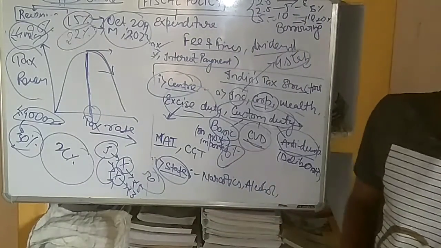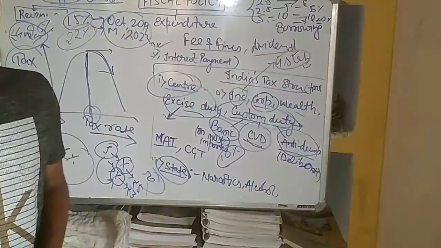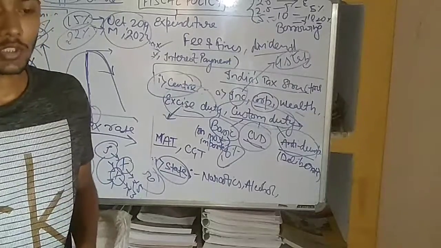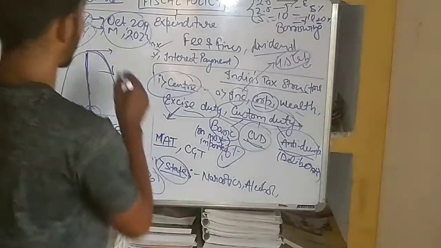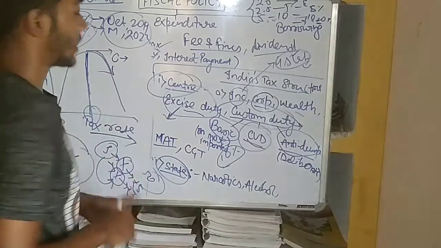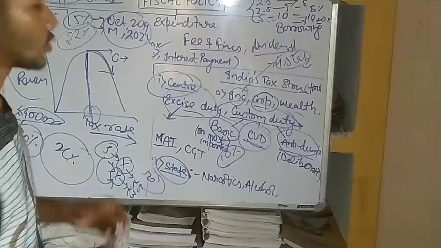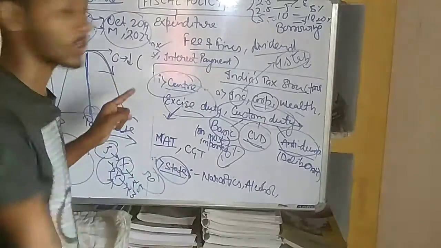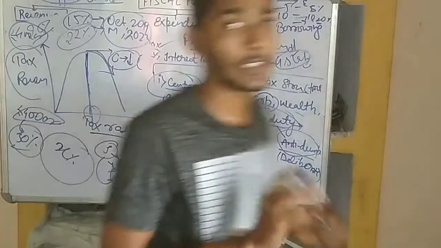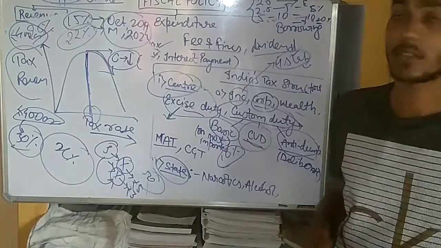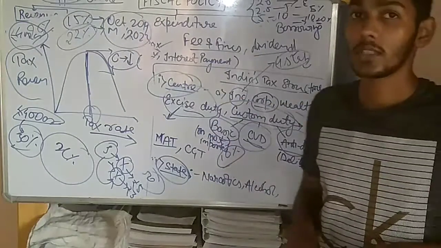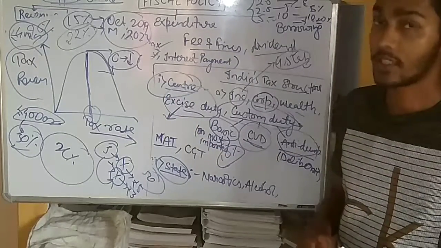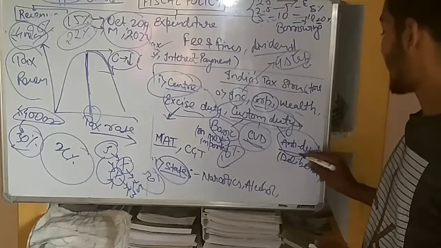And what is anti-dumping duty? Anti-dumping duty is the tax on a particular item whose price has been decreased compared to the domestic market of the company that is exporting that item. For example, suppose China exports a certain commodity to India at a price which is very low as compared to the price in the domestic market of its own country. And why will it do that? To flood the Indian market with its commodity. So when China wants to flood the market of India with its product, then the government of India can impose the anti-dumping duty.